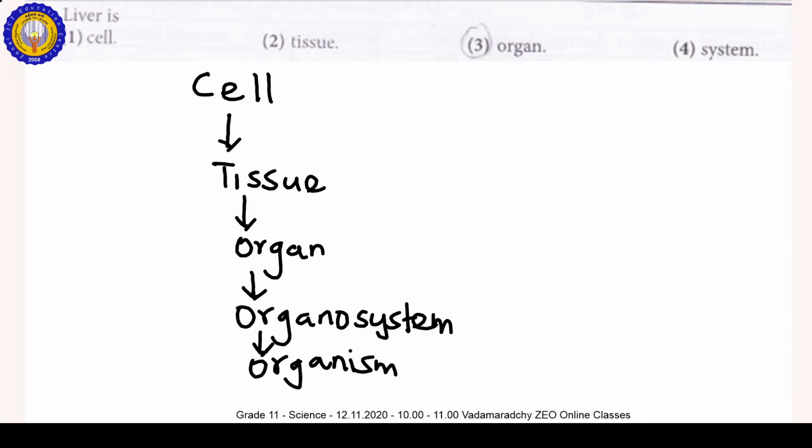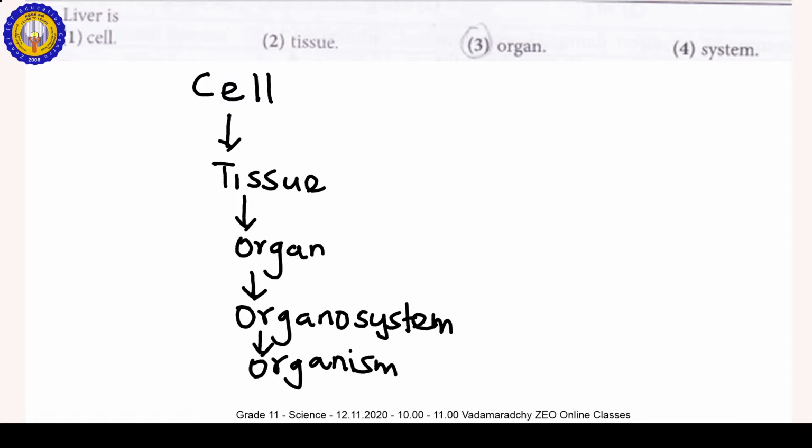Cell. A number of cells form the tissue. Tissue. A number of tissues form the organ. Organ. A number of organs form the organ system. All the organ systems form the organism.